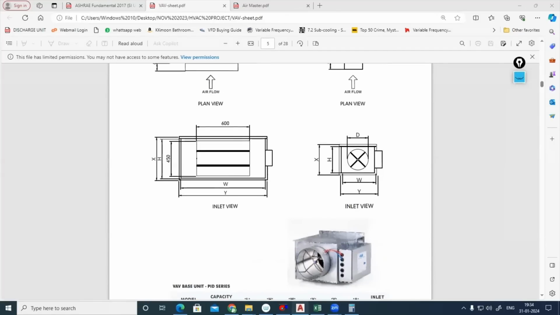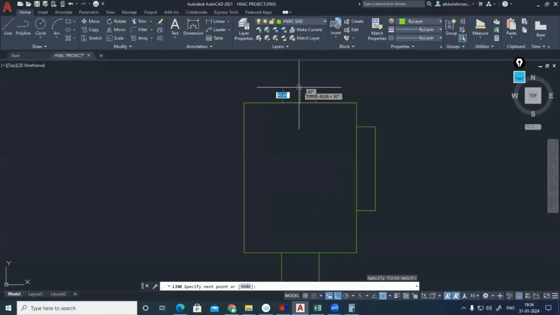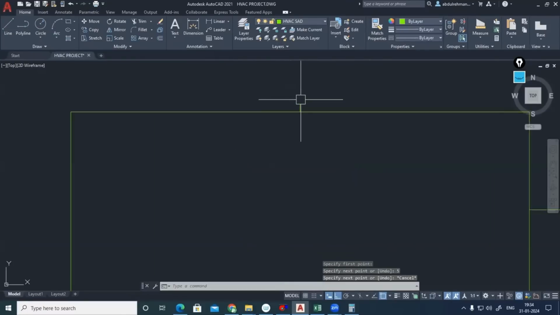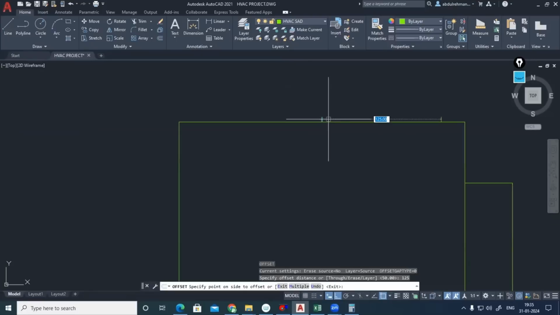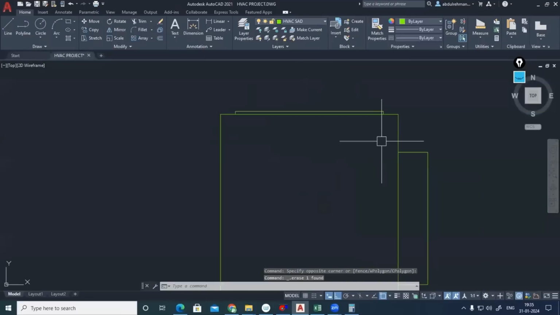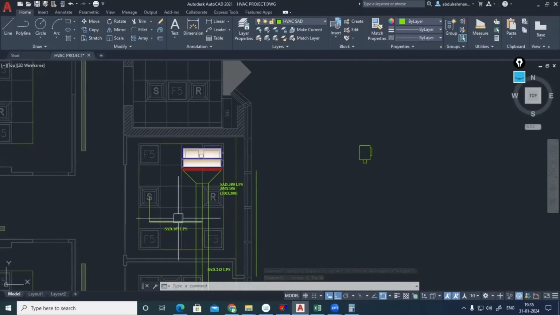Okay. So just to represent that, with respect to the center line, I'm just slightly making a 2.5 or 5 mm line. Just to represent it. That's it. Okay. And I'll be 250, 250. Now I'll be offsetting this one to 125 there and 125. Actually, this is 250, 250 only. Can make a line or polyline and close. That is my outlet. So this is my VAV for these spaces.